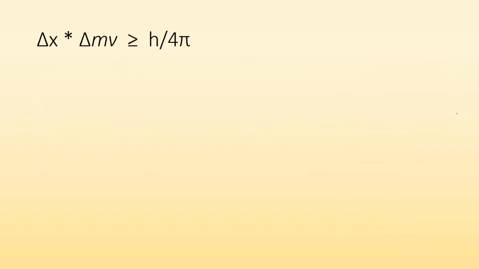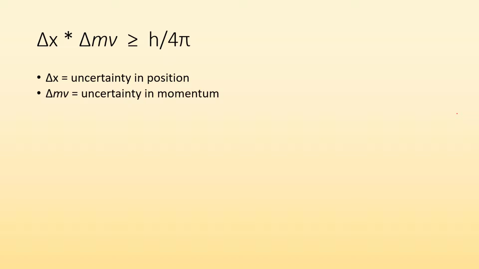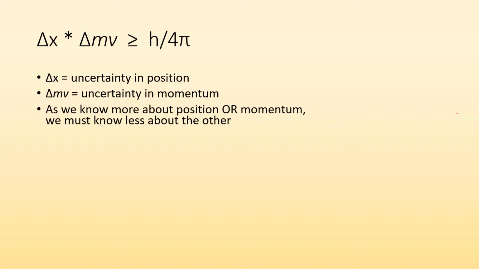So here's the formula. This is the mathematics for Heisenberg's uncertainty principle. We have this delta x, which is our uncertainty in position. We have this delta mv, which is our uncertainty in momentum. And it's got to be greater than or equal to Planck's constant divided by 4 pi. So as we know more about one thing, the position or the momentum, we must know less about the other. If we know with great certainty where something is, we can't know with great certainty its momentum, or vice versa.